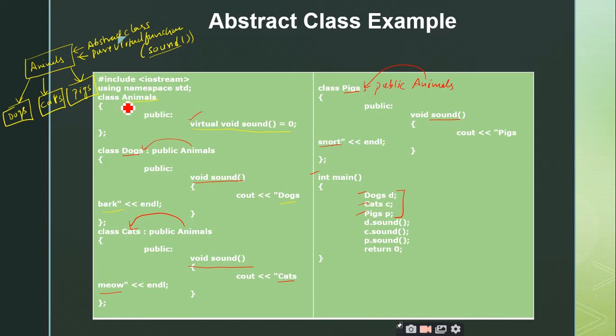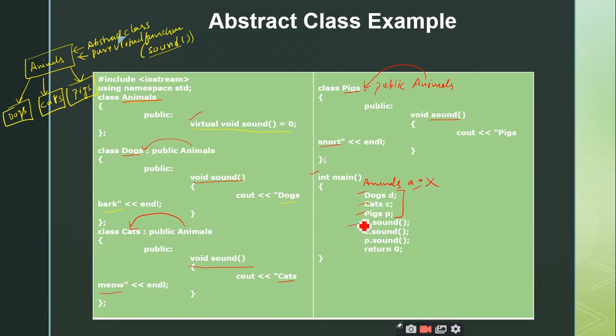Can you create the object for animals? If I write animals A, is it correct? No, sir, this is not allowed. Why? Because animals is an abstract base class. You cannot create the objects, right?